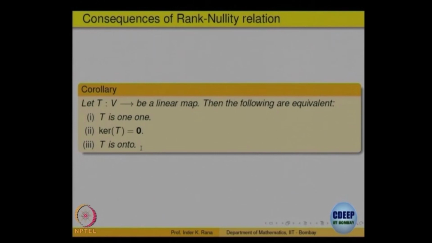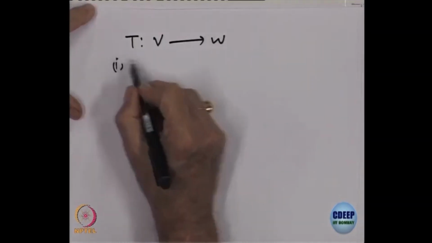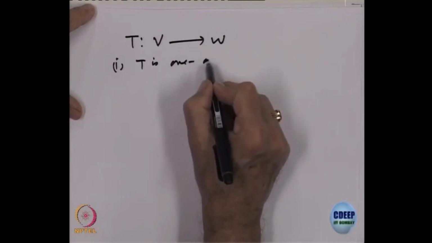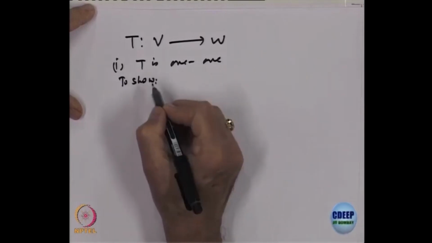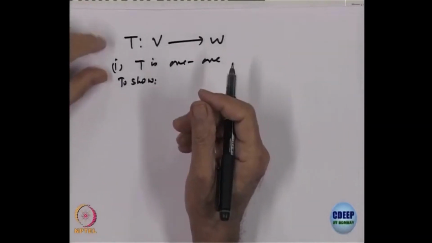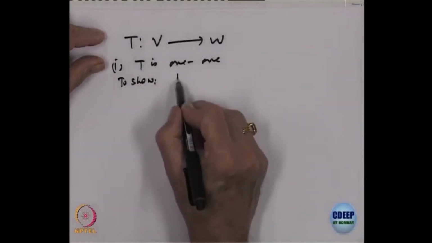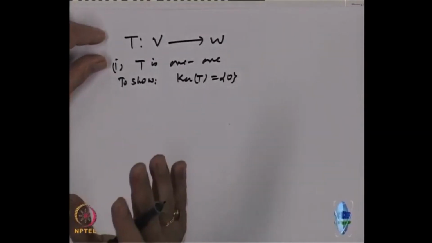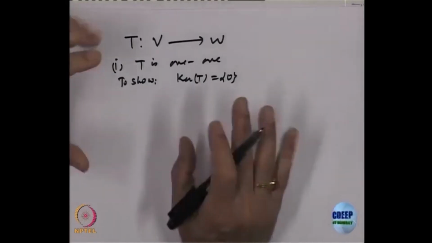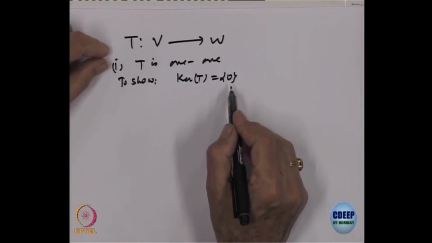So T is a linear transformation from V to W. Let us assume one, that T is 1-1. To show T is onto, what is to be shown? We first show that the kernel of T is only 0. In a linear transformation, 0 always goes to 0, so the kernel will always have 0 inside it. The claim is that the kernel is equal to 0. So, let us show that.